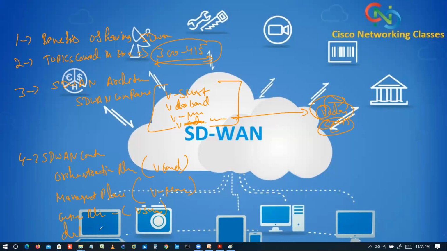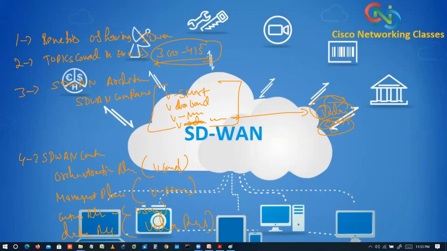And then finally, your data plane. Again, your vEdge routers. So in this first video, we will discuss these four things, and we'll discuss in detail what these components and controllers are: vSmart, vBond, vManage, vEdge devices, the orchestration plane, the management plane, the control plane, and the data plane. And we'll discuss other things like the JTP process, PNP process, and other things. Okay. So one by one, we'll discuss all the things that belong to the controller and components. Okay.